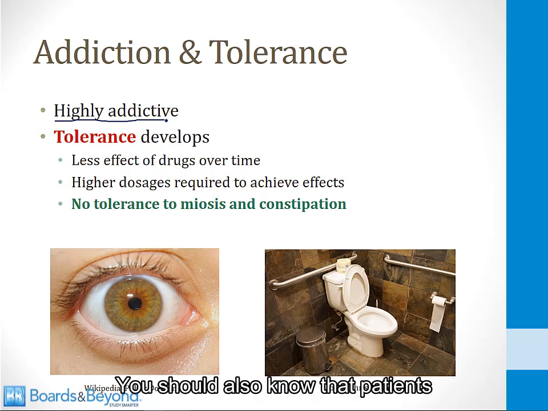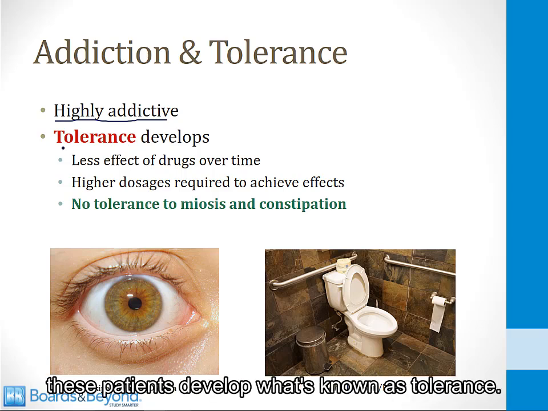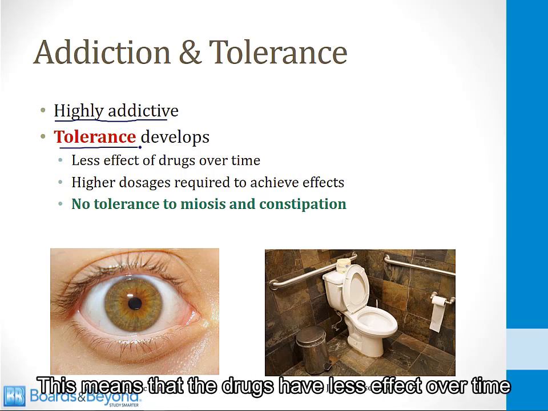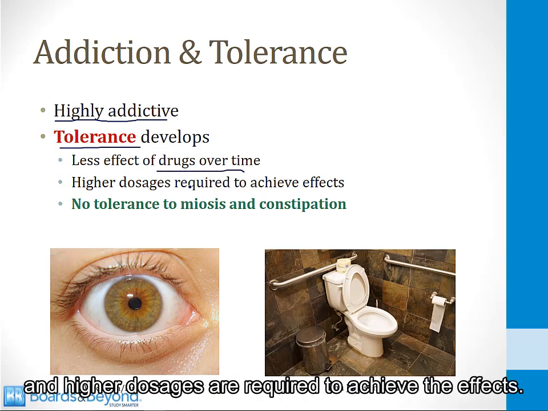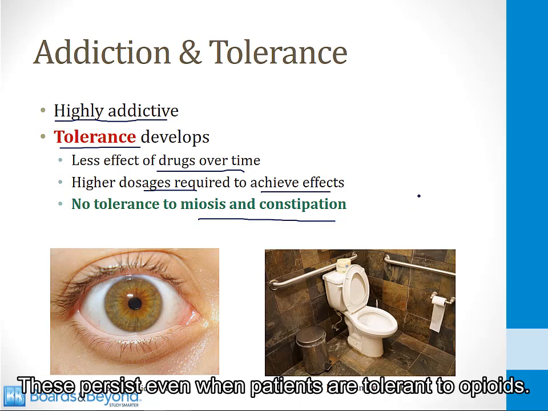You should also know that patients who use opioids chronically, whether for a legitimate reason or as a drug of abuse, develop what's known as tolerance. This means that the drugs have less effect over time and higher dosages are required to achieve the effects. The exceptions to this are miosis and constipation. These persist even when patients are tolerant to opioids.